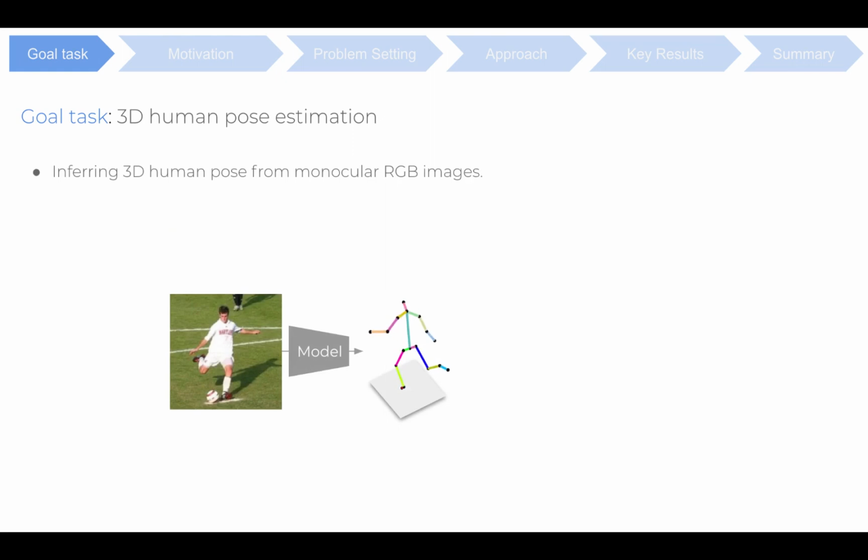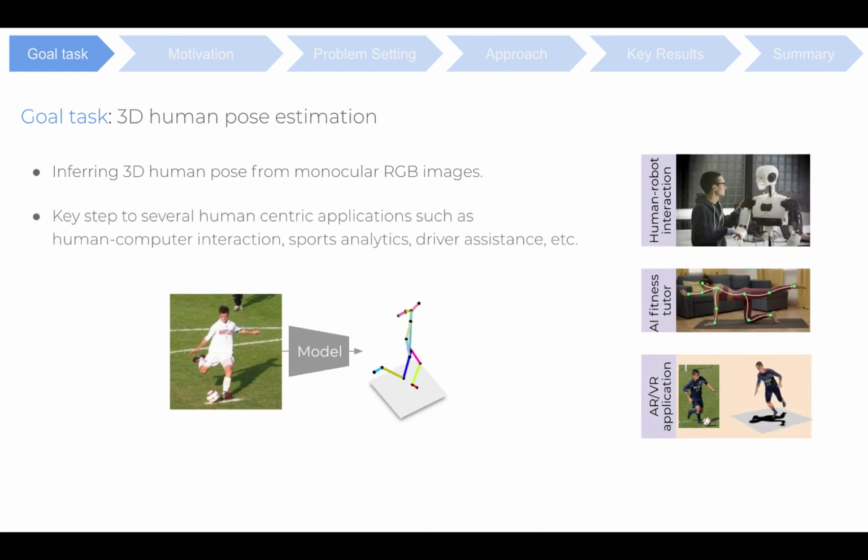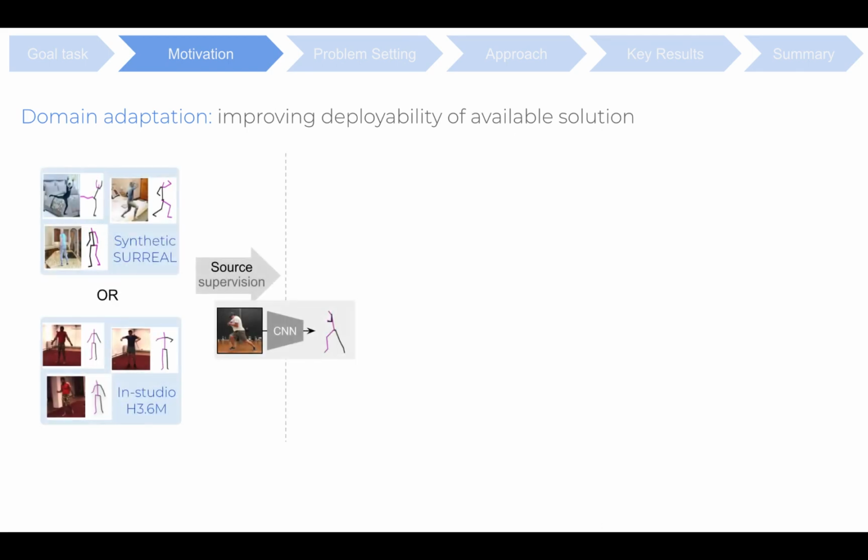Our goal is to estimate 3D pose of highly deformable humans from monocular RGB images. This ill-posed classical inverse problem has diverse applications in human-computer interaction, intelligent driver assistance systems, sports analytics, etc. In this work, we posit the problem as a domain adaptation framework. The prime objective is to transfer the task knowledge from a labeled source domain to an unlabeled target domain.